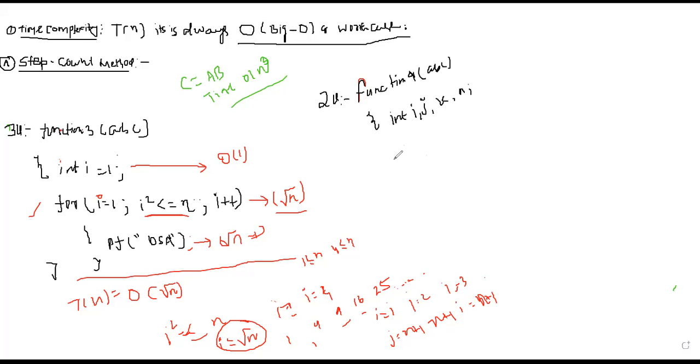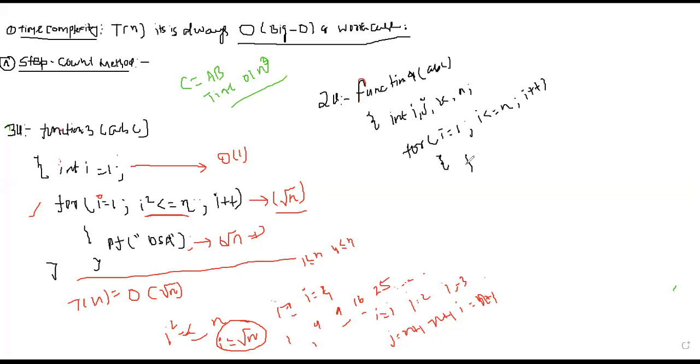Okay, now I'm taking a condition. I'm using a for loop for i equal to 1, i is less than equal to n, i plus plus. Now I'm starting the bracket of the for loop.